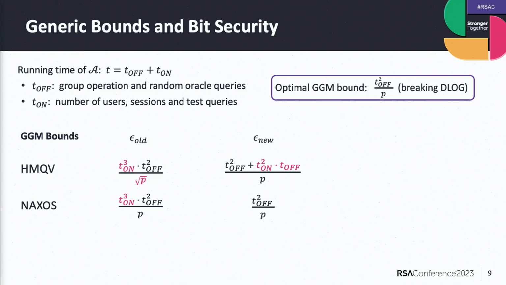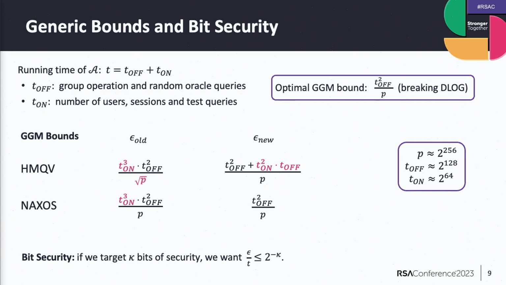And now if this is still too abstract for you, let me talk about bit security. We always want to target, let's say, 128-bit security, and we can express this as dividing the advantage of the adversary by the running time.